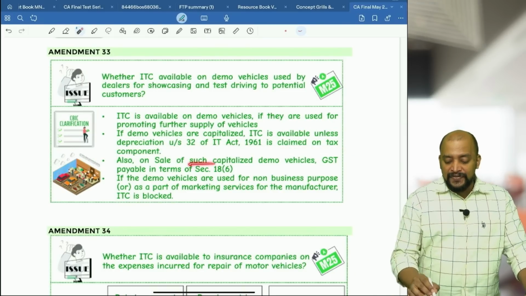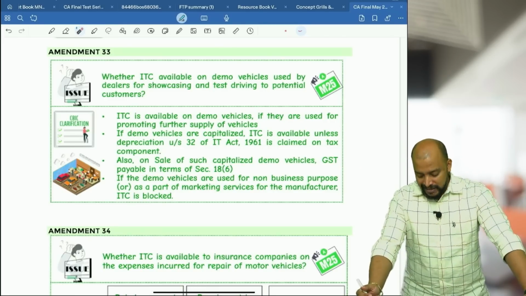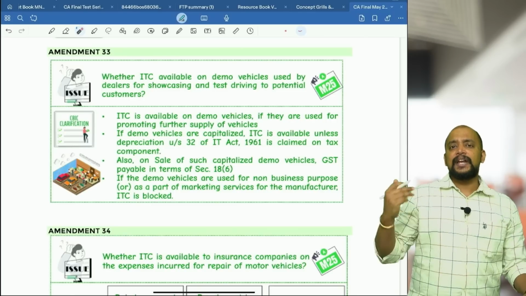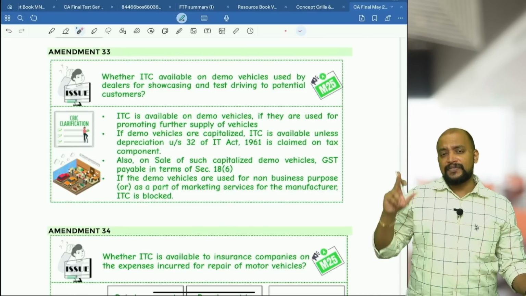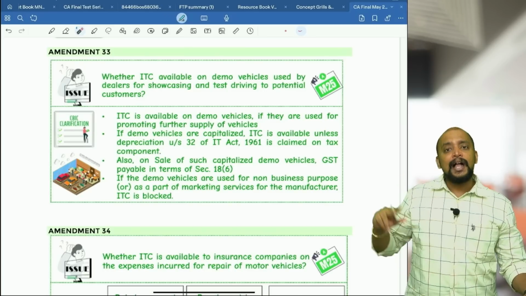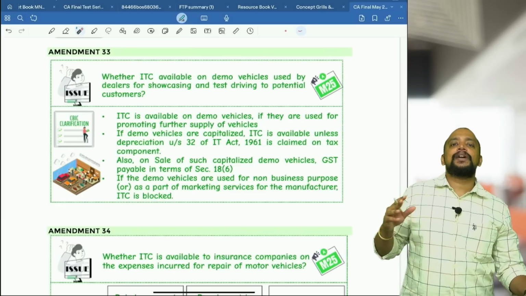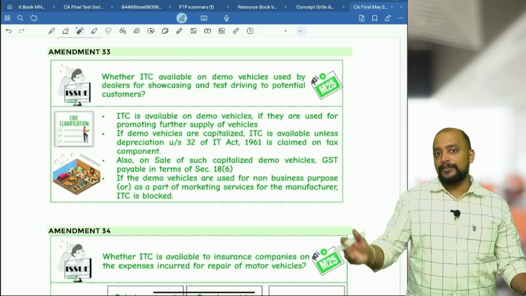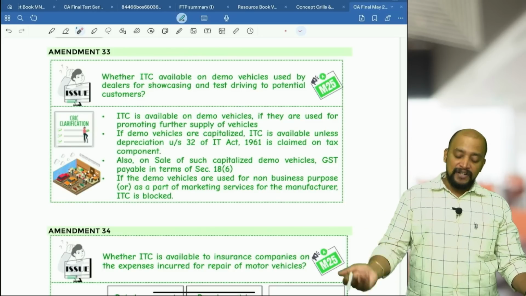Also, on sale of such capitalized demo vehicles, GST is payable in terms of section 18(6). What is that 18(6)? Whenever the demo vehicles are being sold, as in the case of capital goods on which ITC is availed and which are disposed of, the ITC availed minus 5% for every quarter or part thereof from the date of purchase till the date of disposal, or GST on the sale value of the demo vehicle, whichever is higher, will be payable.